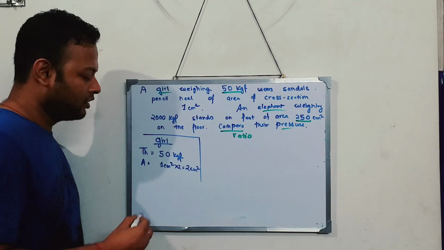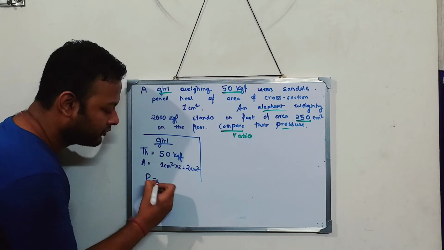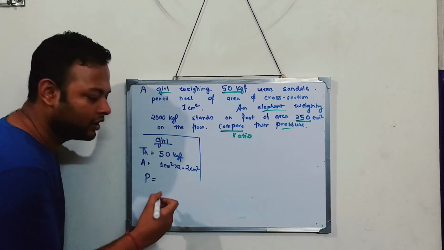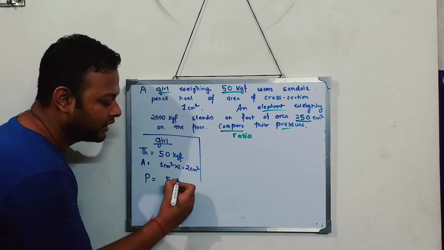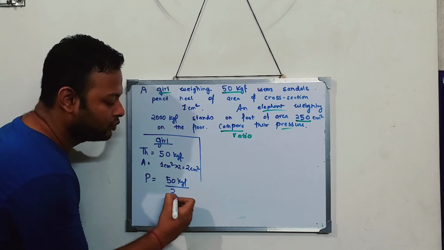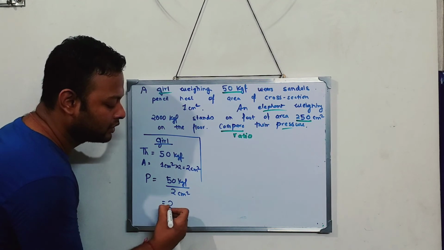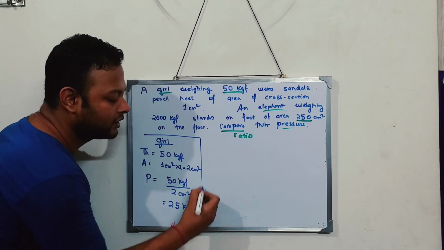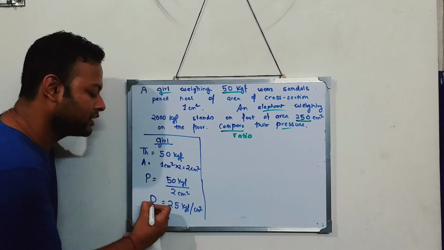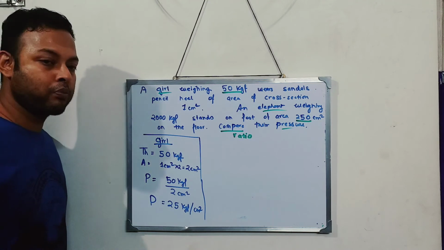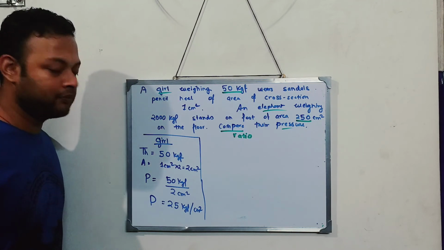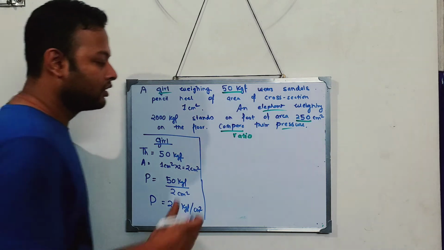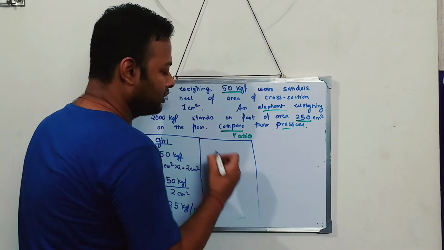Now pressure is what? Thrust by area, we know that from the formula. So this is 50 kgf by 2 centimeter square, which is equal to 25 kgf per centimeter square. So this is the pressure applied by the girl, 25 kgf per centimeter square. Now let's talk about the elephant.